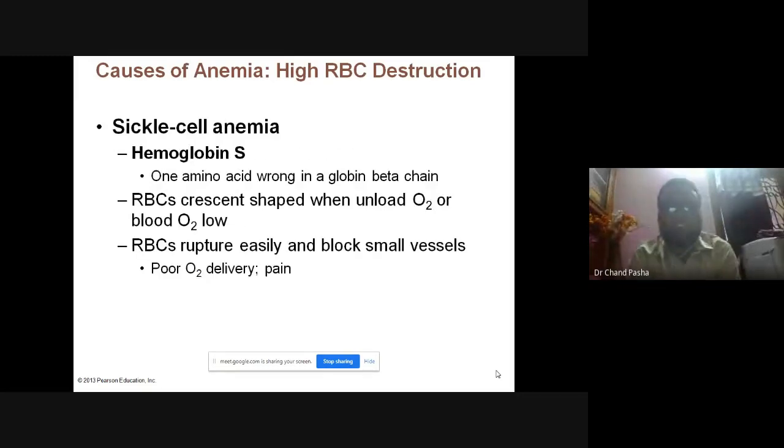And there is sickle cell anemia. There is one amino acid difference here, arginine to glutamine. So what happens here, that RBCs will become crescent when they are taking the